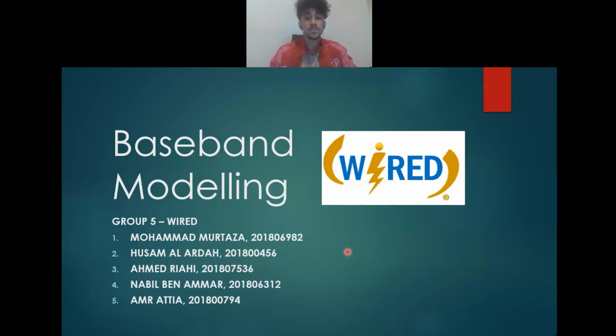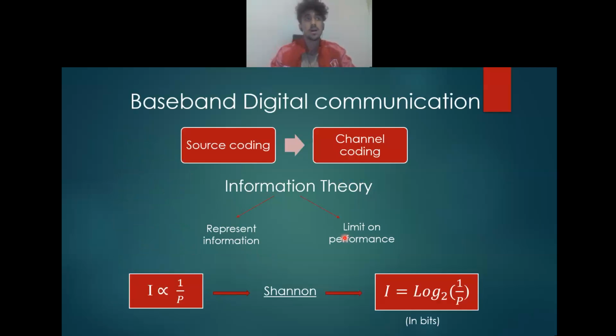I'll start by introducing our second project, where we are focusing on the main two components of baseband digital communication systems, which are source coding and channel coding. Now, before jumping into these two concepts, first of all, we have to know that these two blocks are part of information theory, which is basically the study of how to represent certain quantities in a mathematical measurable way, while also showing the limit to the system's performance.